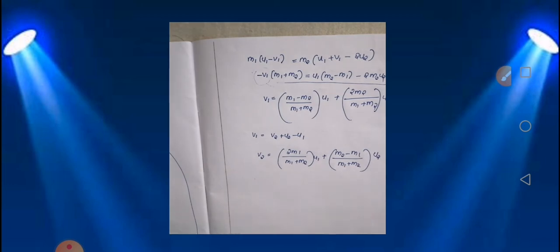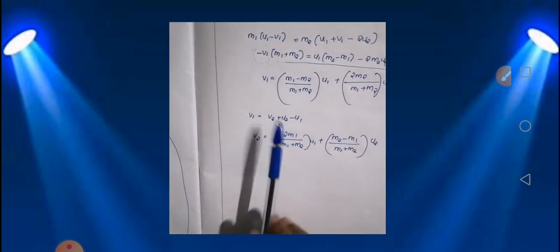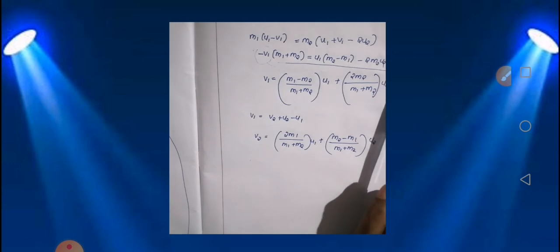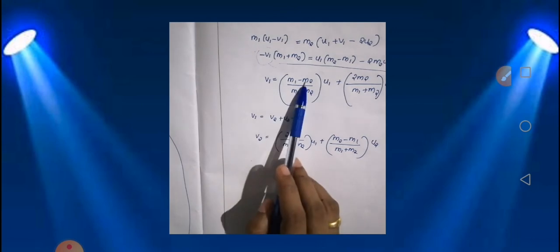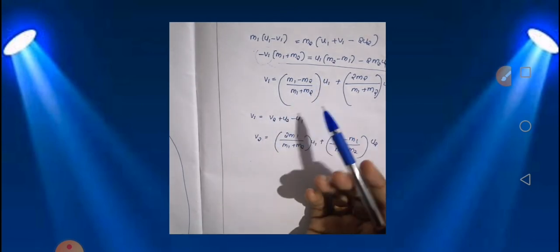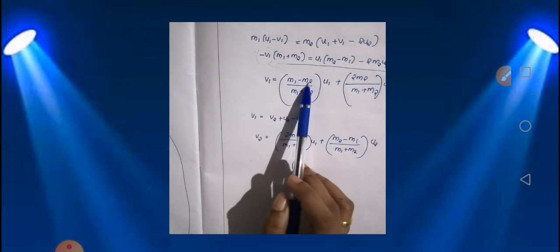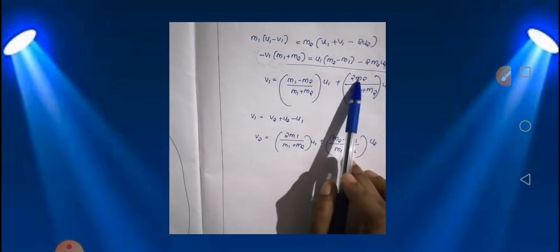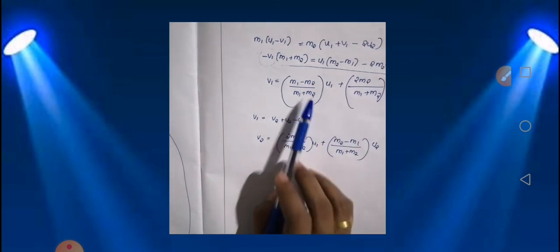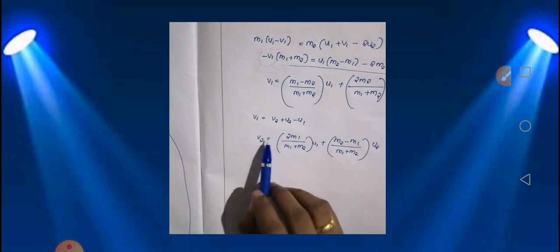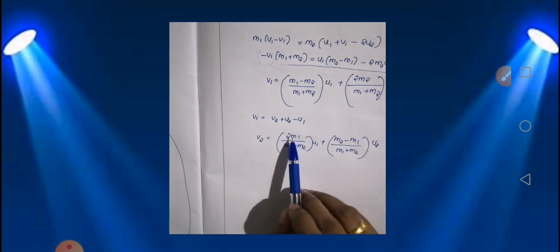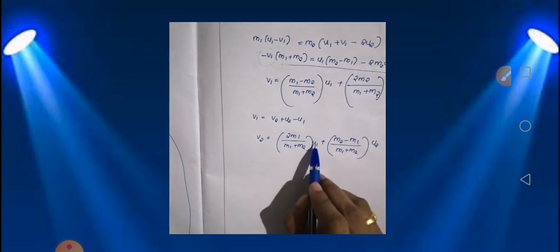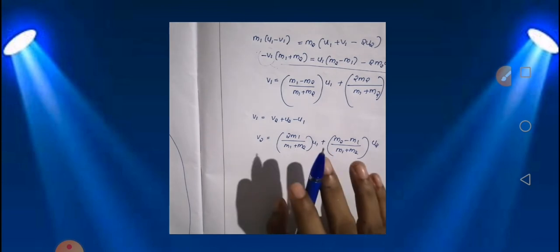So see, first case we have taken m1 equal to m2 equal to m. Now second case, if both m1 and m2 are equal, v1 in this case, m1 minus m2 is 0, so 0 by 0 term will get cancelled. Here also, if both are equal, this term will also get cancelled, so v1 will be equal to 0. And for the second case, v2 will be equal to u1. This term will get cancelled. If both are equal, this will be 1 and only u1 will remain. Got it?